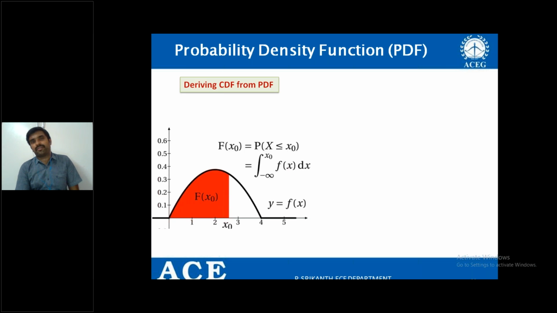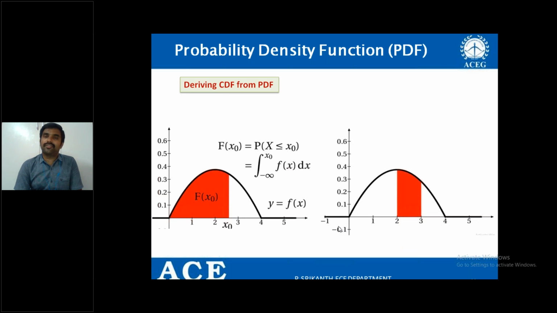So pictorial representation is given here. That is P of x less than or equal to x naught, in the sense minus infinity to x naught f of x dx. That is the shaded form, the orange shaded form, which represents F of x naught. And what is this? Can you guess what the shaded form is? It is the density function. And what is the shaded form in terms of distribution function?